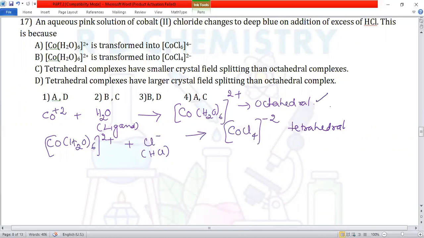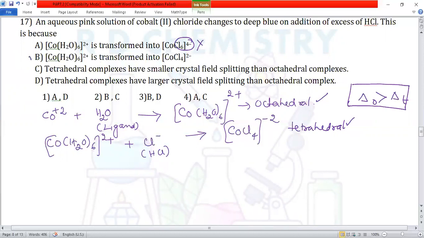Whenever an octahedral complex and a tetrahedral complex are there, there is a crystal field splitting, delta O and delta T. Which value is larger now? Delta O, the crystal field splitting in case of octahedral complexes, is larger compared to tetrahedral complexes. Option number 1: here [CoCl6] is not formed.